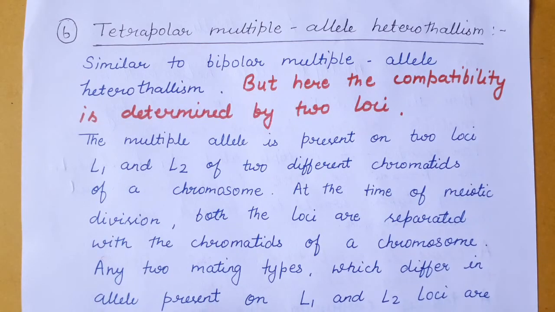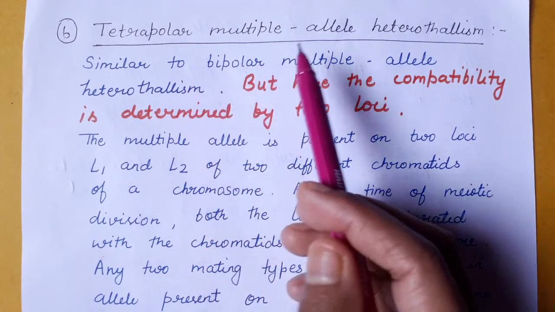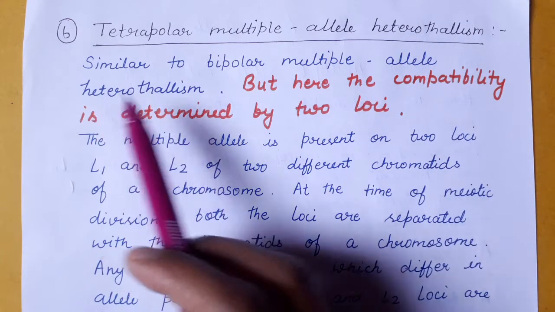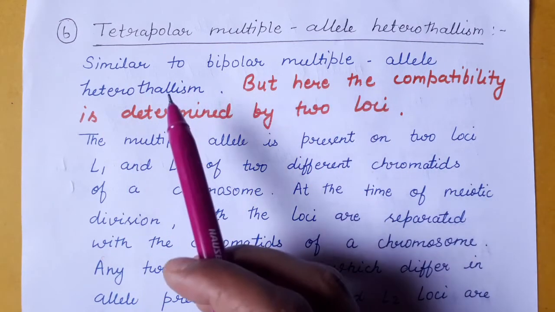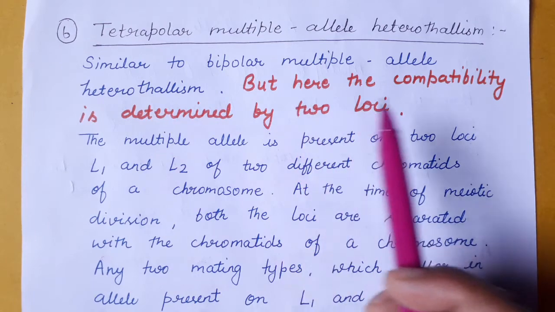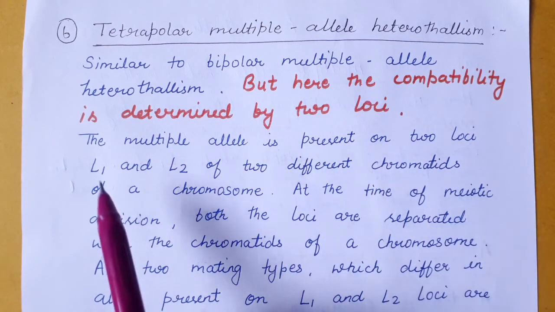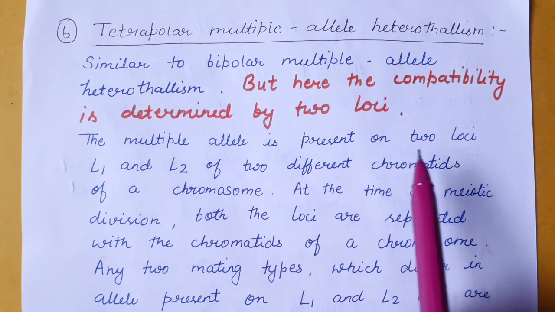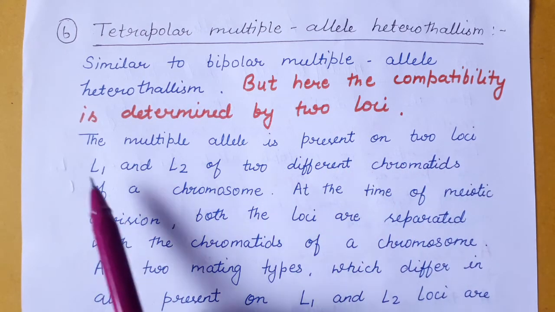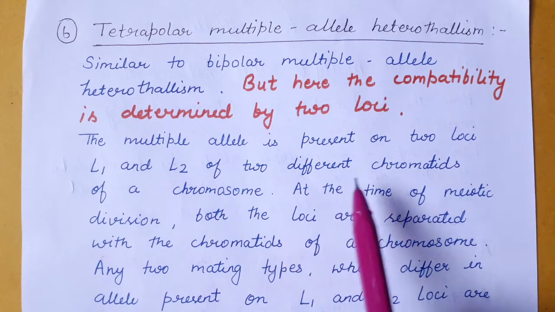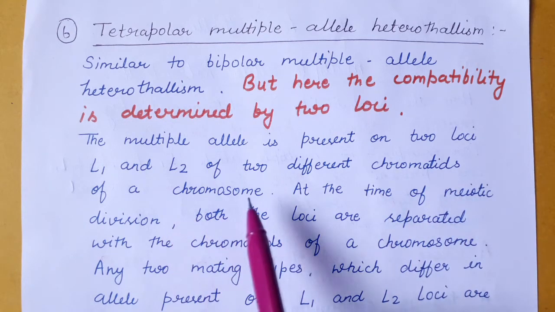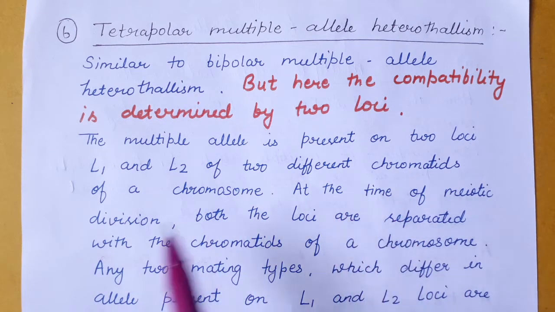Now coming to tetrapolar multiple allele heterothallism. It is similar to bipolar multiple allele heterothallism, but here the compatibility is determined by two loci. The multiple alleles are present on the two loci, L1 and L2, of two different chromatids of the chromosome, and at the time of meiotic division both the loci are separated.